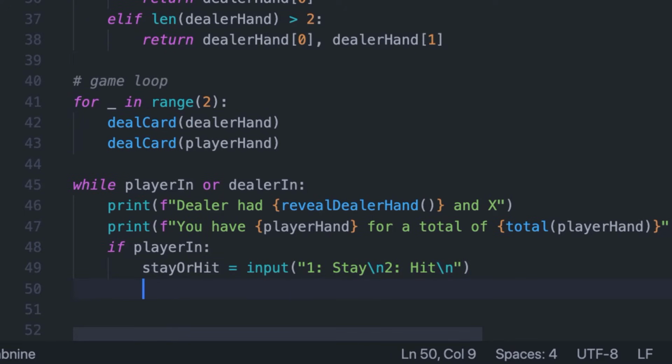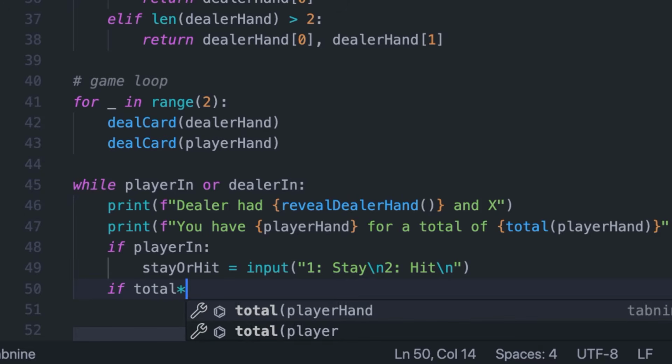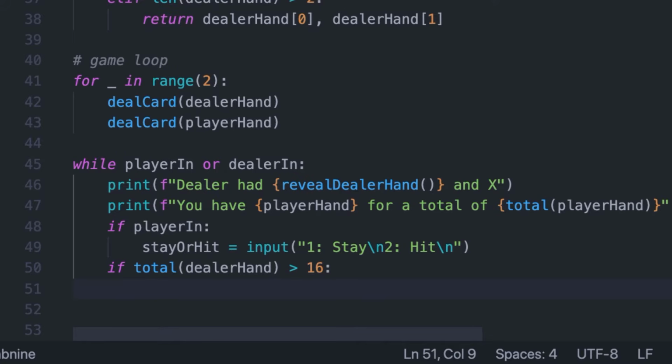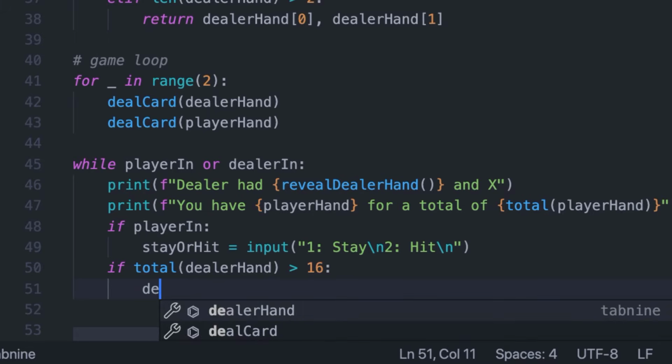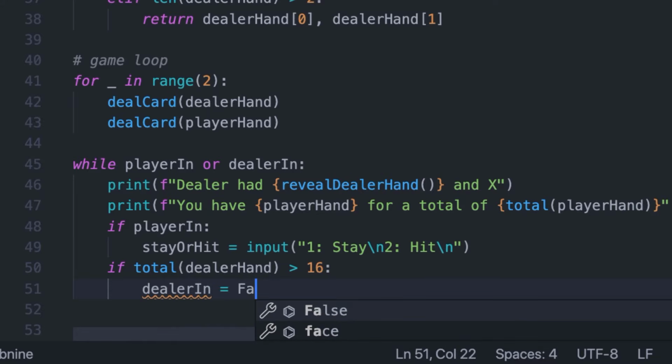Okay, and then after we do this, we're going to determine whether the dealer should deal another card to their hand. If you guys can play with this code to make it a little harder or a little easier, whatever you want, this is how I think would be the best way to do it. So we can say if the total of dealer hand is greater than, let's just say 16, then we're going to want the dealer to stay. So dealer in equals false.